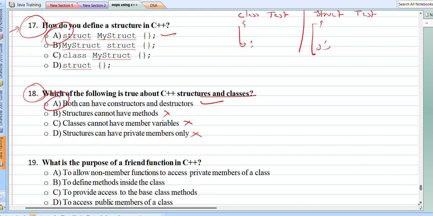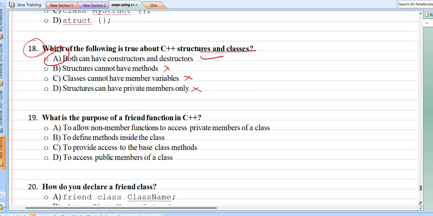Right. Now, what is the purpose of a friend function in C++?